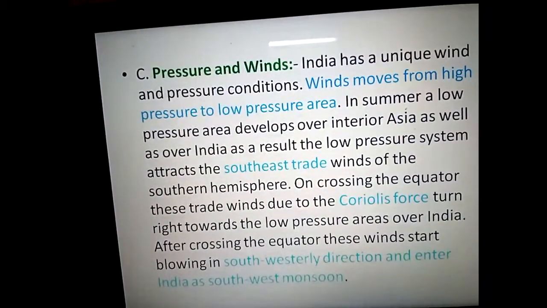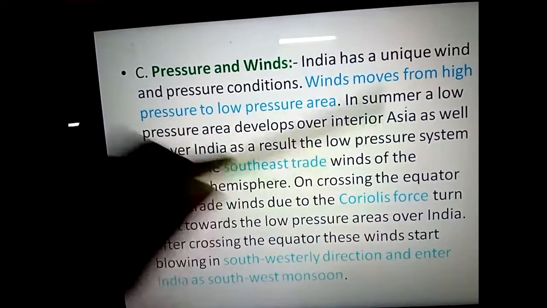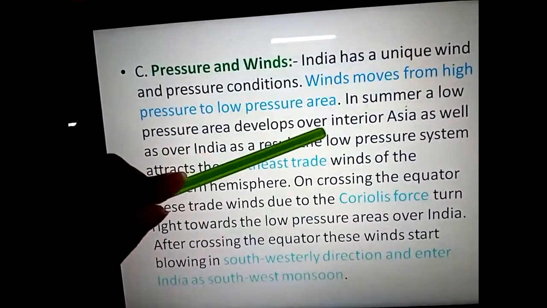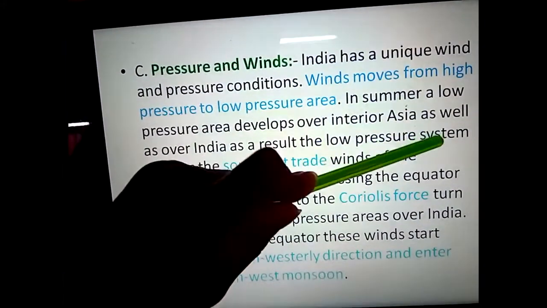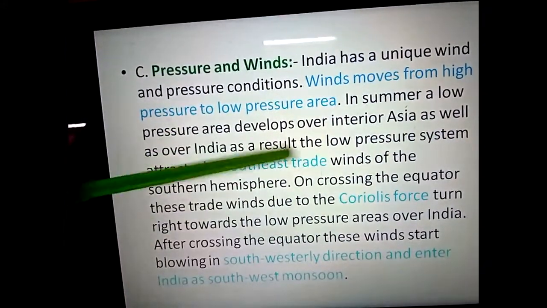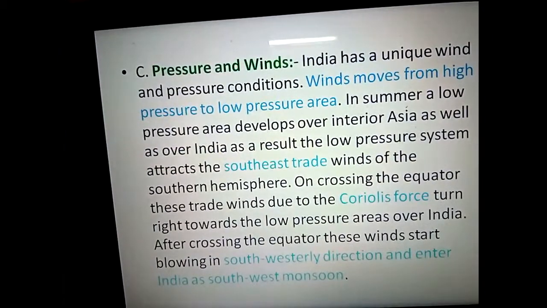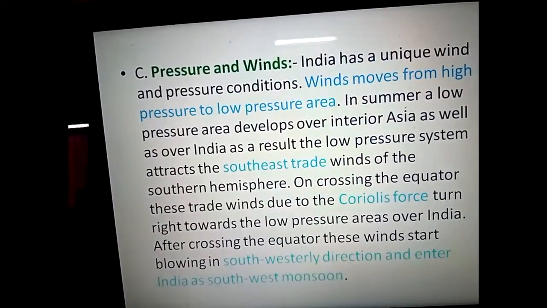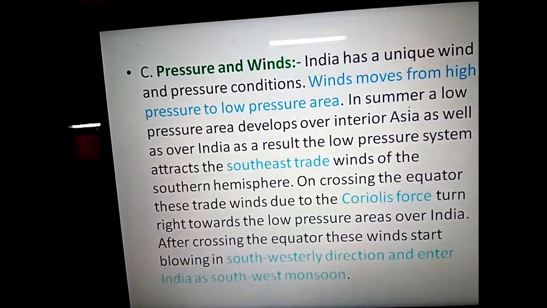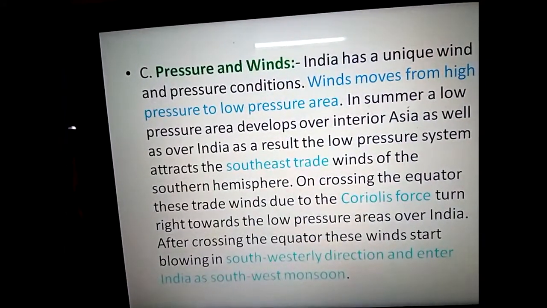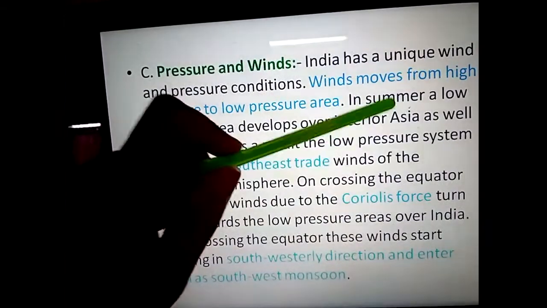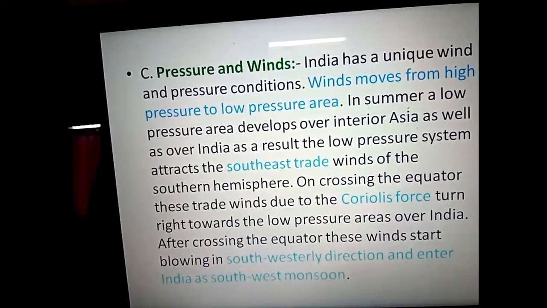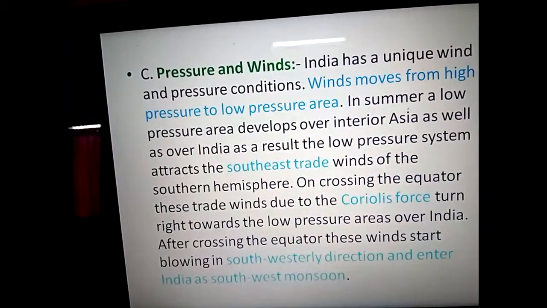So the next line, if you see: in summer season a low pressure area develops over interior Asia as well as over India. So in Asia as well as in India, we have a low pressure zone during the summer season due to high sunlight. Asia or India belongs to the northern hemisphere, which we all know.